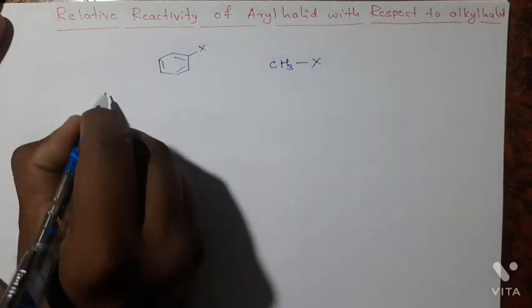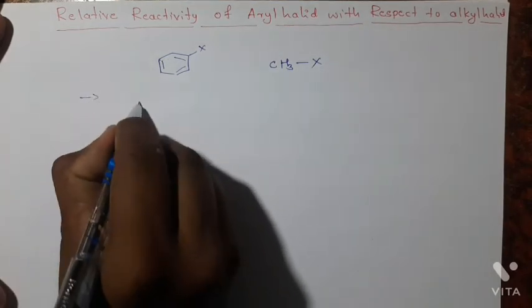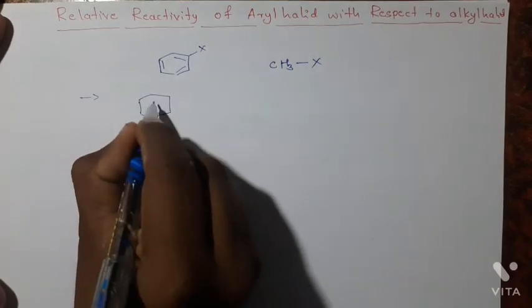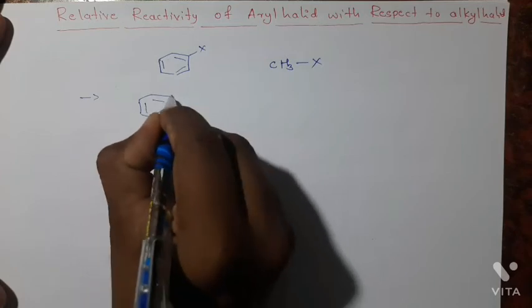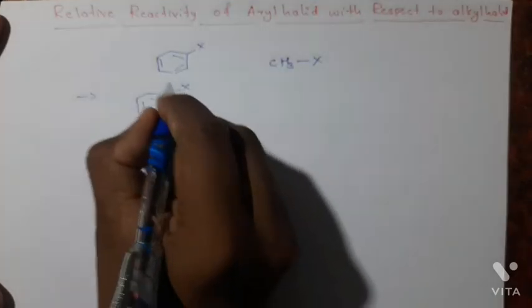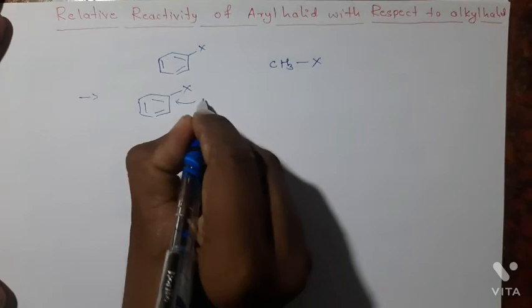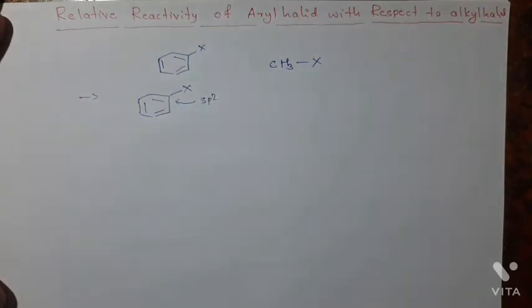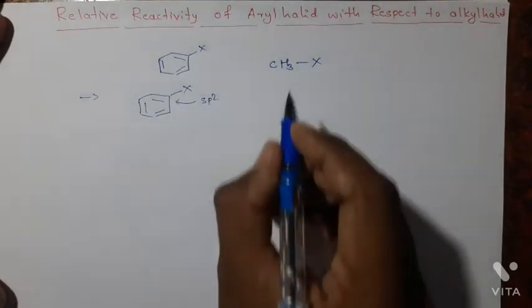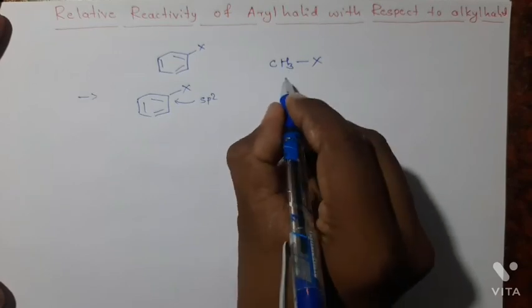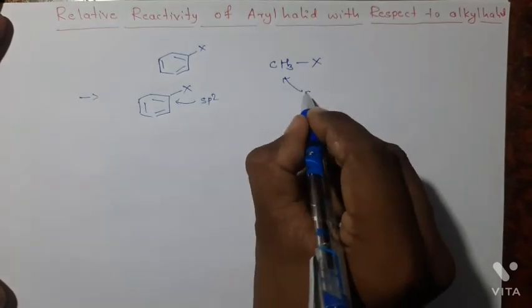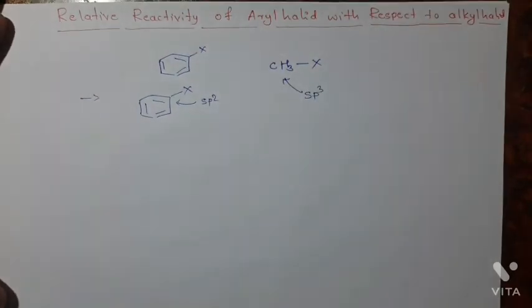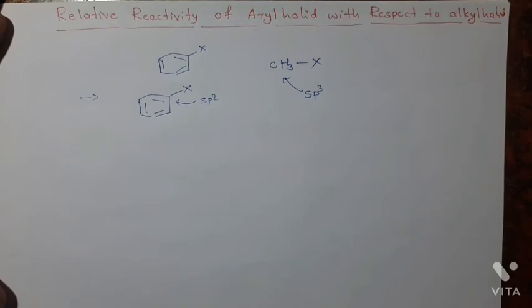In aryl halide the halogen is attached to the sp2 hybridized carbon atom, but in alkyl halide the halogen atom is attached to the sp3 hybridized carbon atom.